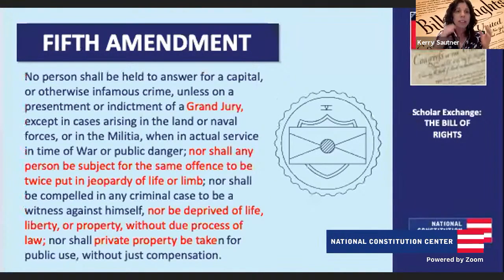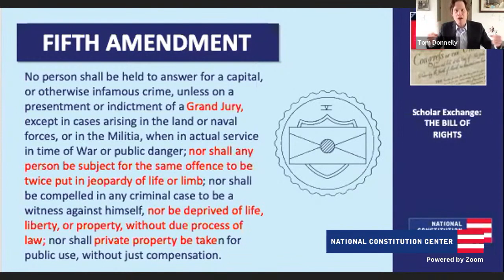Fifth Amendment, there's a lot packed into the Fifth Amendment. Yeah, so the Fifth Amendment does a ton. It has a few more things that have to do with the rights of the accused, like the right to a grand jury, the right against self-incrimination. So this is your right to remain silent. That's here. When you plead the Fifth, you're pleading the Fifth Amendment. The right against double jeopardy, so not being tried and convicted of the same crime twice.